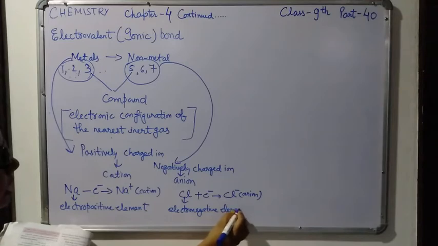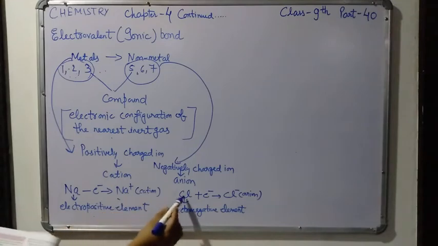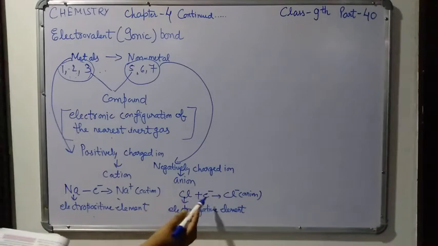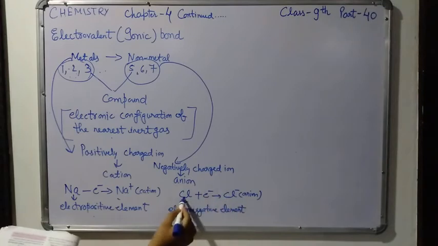A non-metallic element whose atom readily accepts electron to form a negatively charged ion is called an electronegative element.